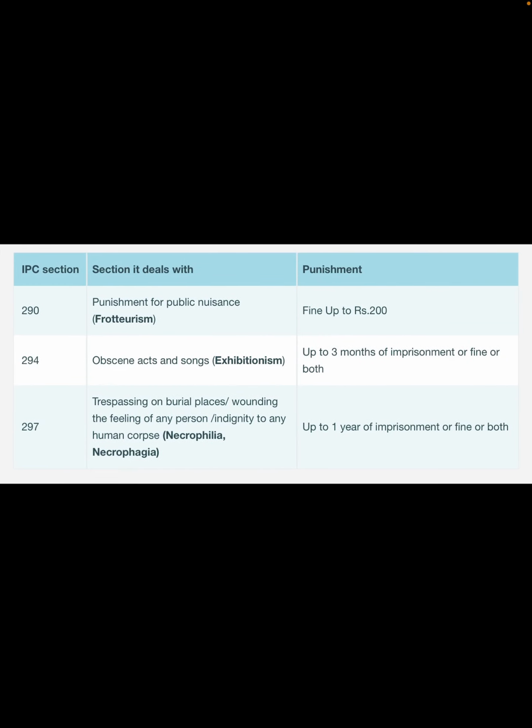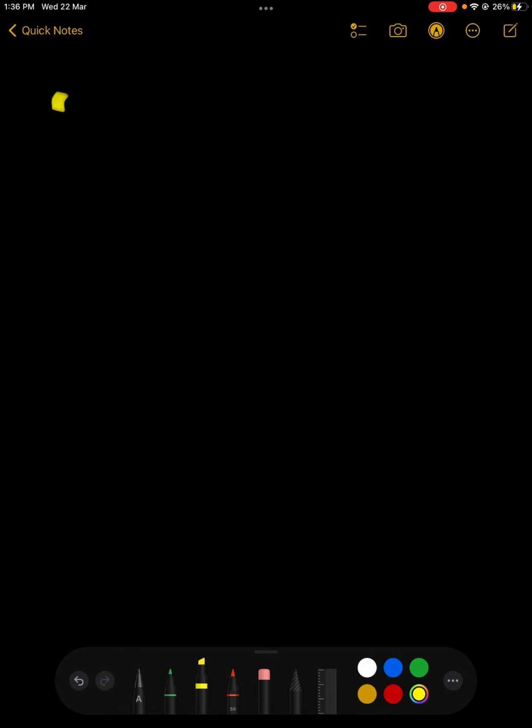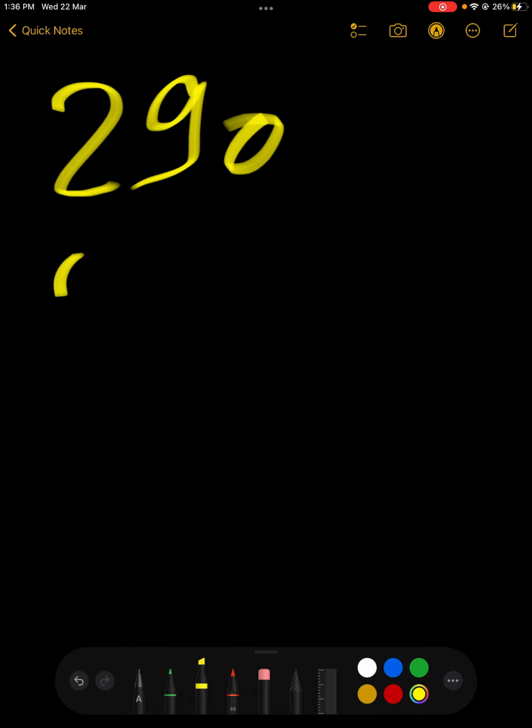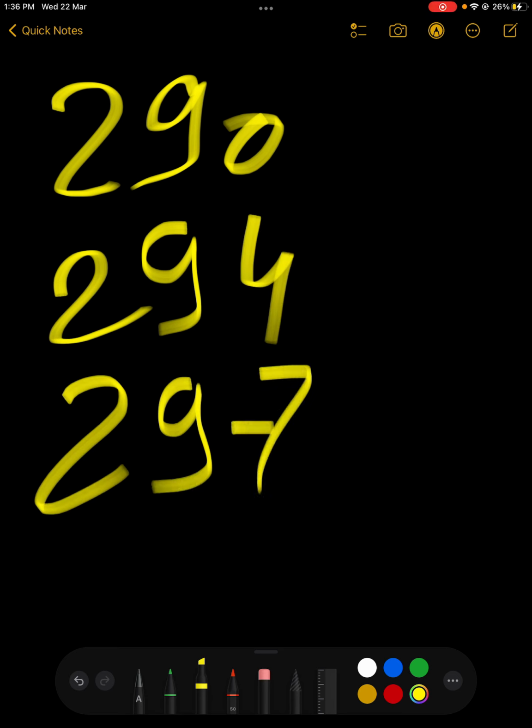Then this is the most important IPC list, that is 290 IPC for the forgerism, punishment for public nuisance. 294 is exhibition, and 297 is necrophilia or necrophagia. How I had represented it: that is 290 IPC, 294 IPC and 297 IPC.